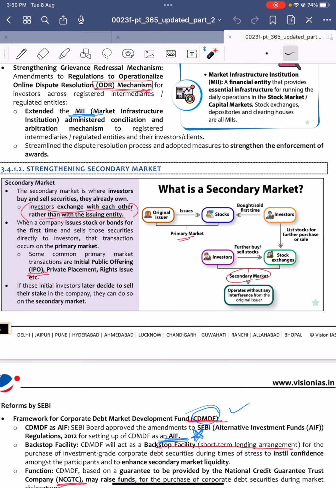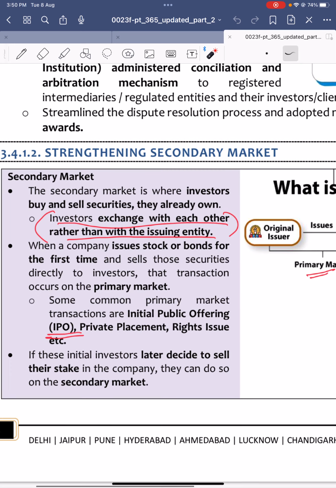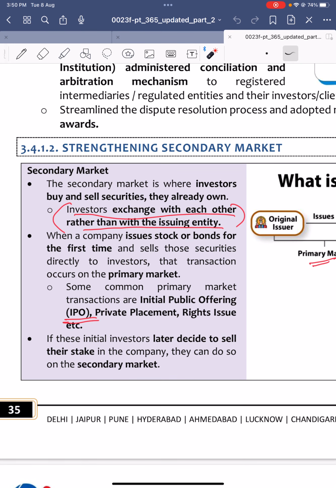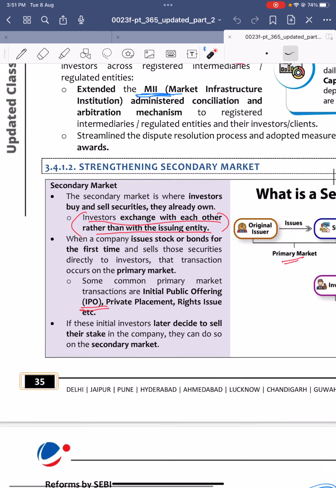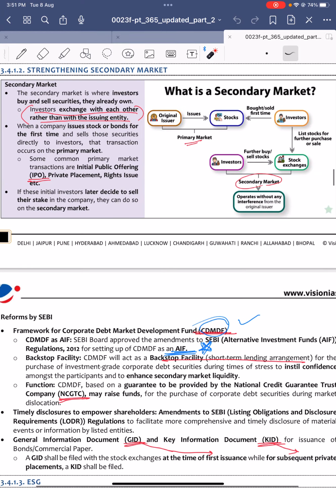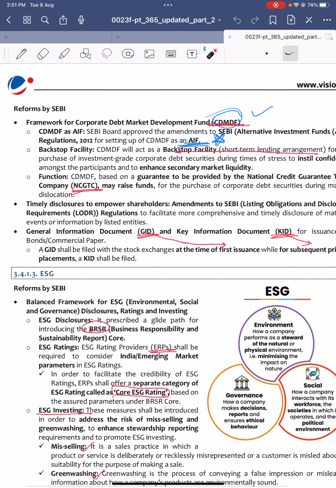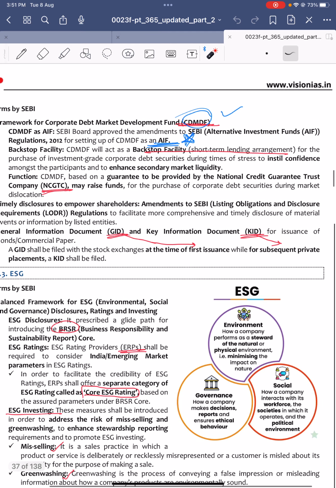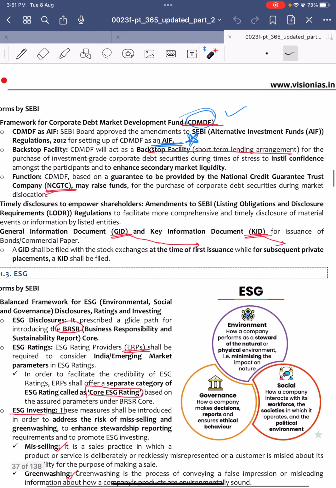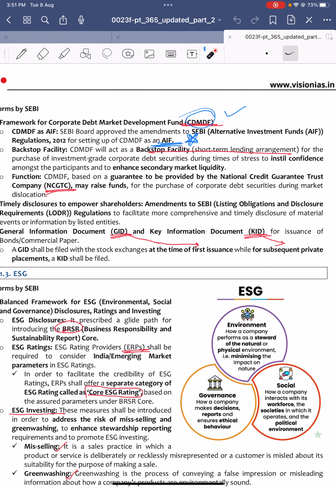And also, for strengthening of the secondary market, investors exchange with each other rather than with the issuing entity. Next, other reforms introduced by SEBI are CDMDF. CDMDF means corporate debt market development fund, which is nothing but an alternate investment fund. Okay, it was made as an alternate investment fund. And also a backstop facility, which is a short-term lending arrangement, was made available.